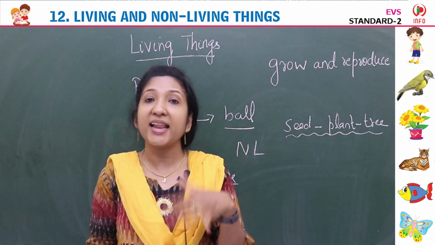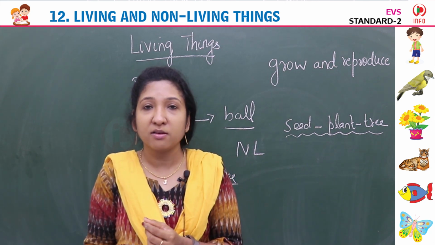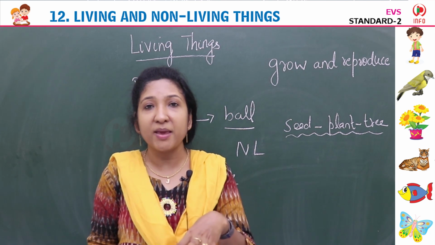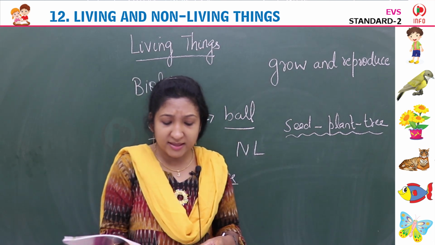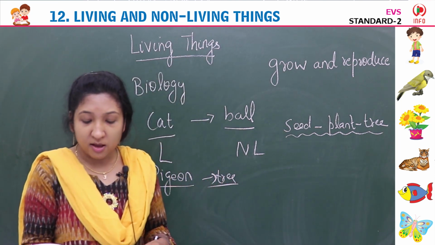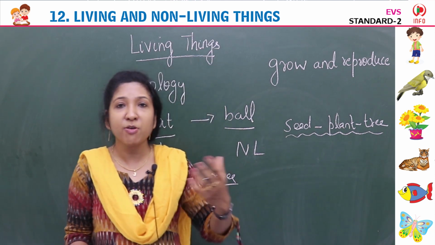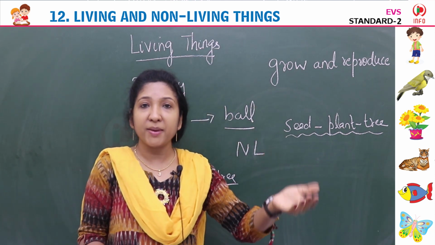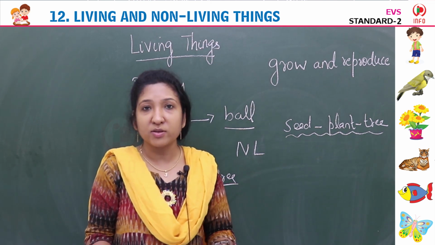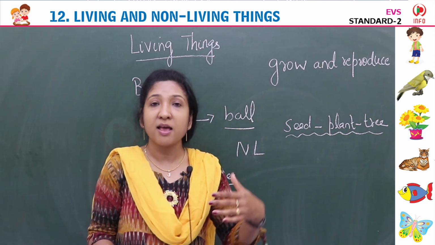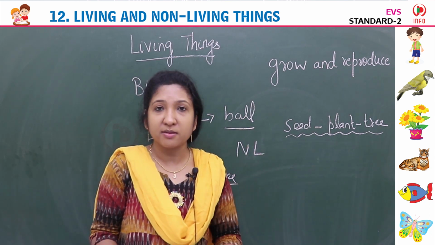Hens lay eggs. From the egg you can see small chicks coming out. So hen gives rise to baby, isn't it? That is called reproduce. Humans and animals produce young ones through various methods. Yes, human beings, women give birth to a baby. Then animals also reproduce. Means they produce babies. Some animals lay eggs, and from that a new baby forms.